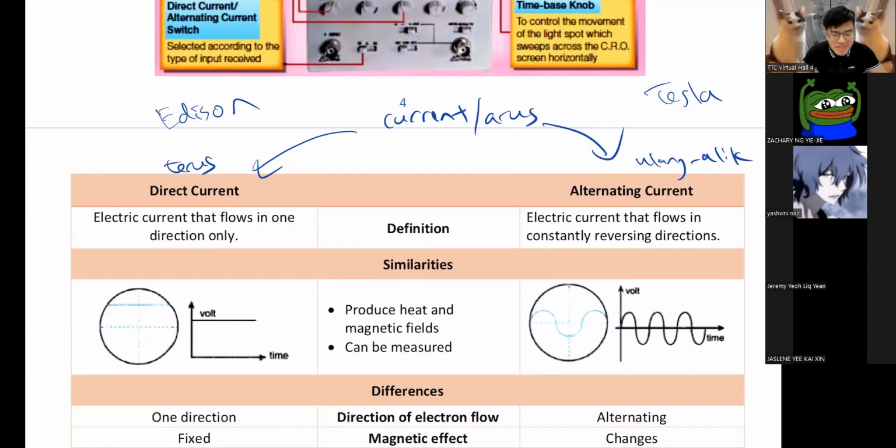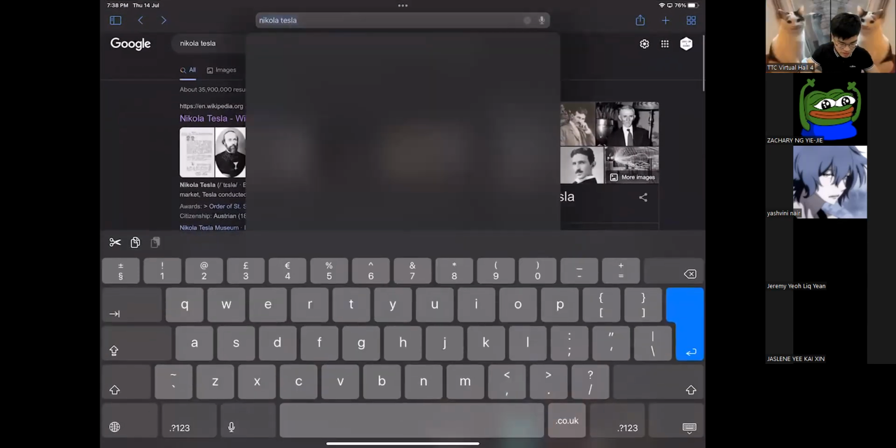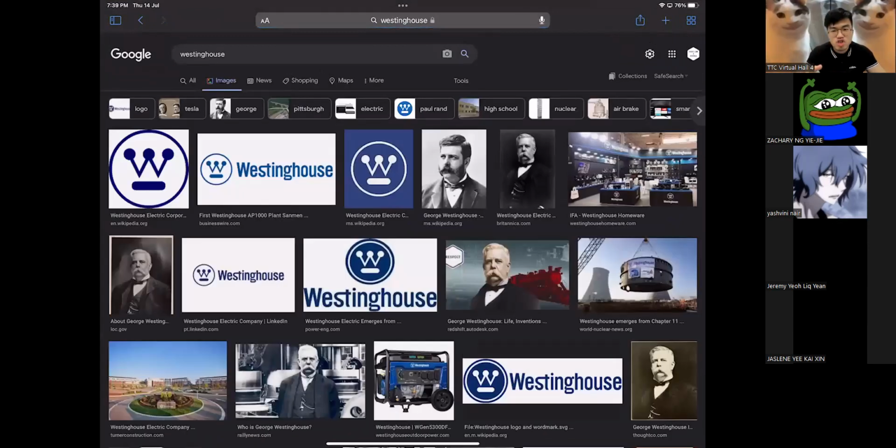After years and years under Edison, Tesla said, you know what, I had enough. A talent of his is too great to stay in a stupid company like this. So he went out and started a company with his friend. It's called Westinghouse Electric Company. Their job is to push AC, because Tesla thought that DC is not the way, AC is the future. So their job is to promote AC.